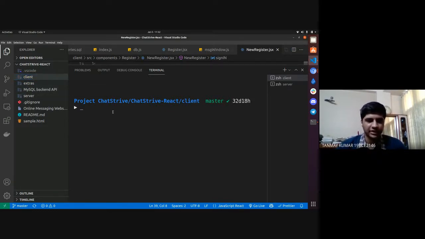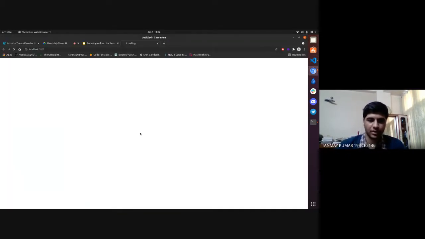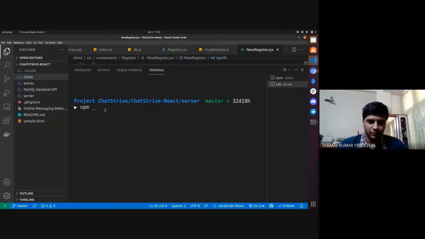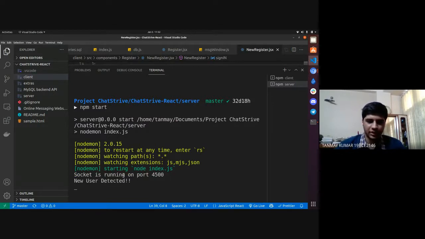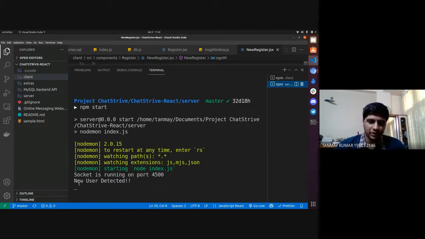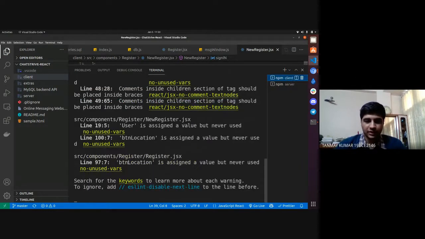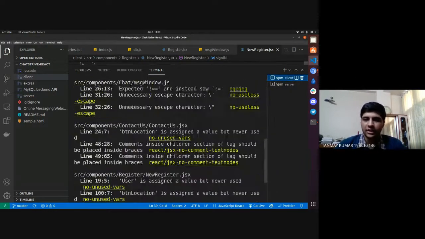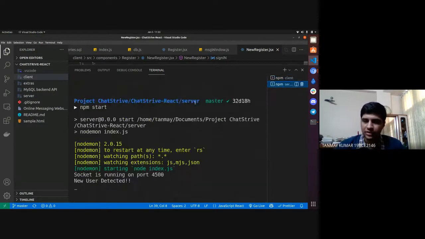So for the client side, I will start the server. I will start the client side first, and also I will start the server side. Okay. So as you can see, the socket has been connected and listening to the port 4500. Okay, and now you can see like new user is detected. Why? Because I have started the client side. And this gives the information to the server that the socket is being connected. So that's why it is showing new user is detected.